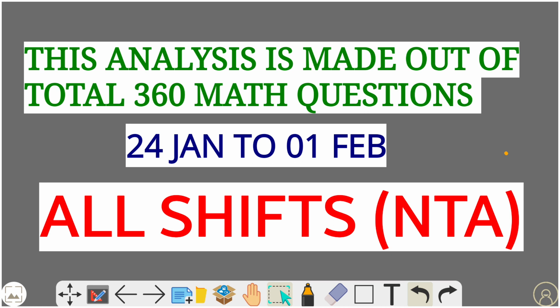So all shifts are NTA questions, and we are going to discuss only the math questions. So 12 shifts, 6 days, 12 shifts. So we have 360 math questions. Shift 1 has 30 questions, so 12 shifts into 30 gives 360 math questions.